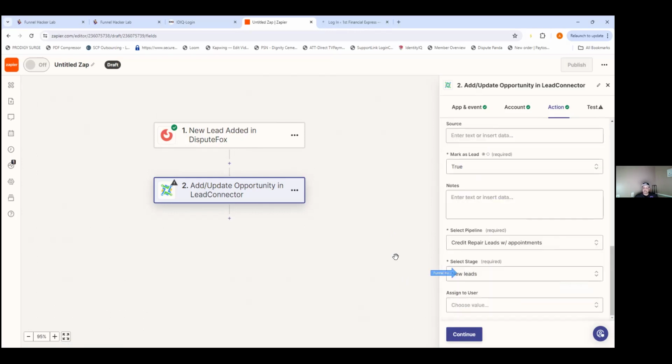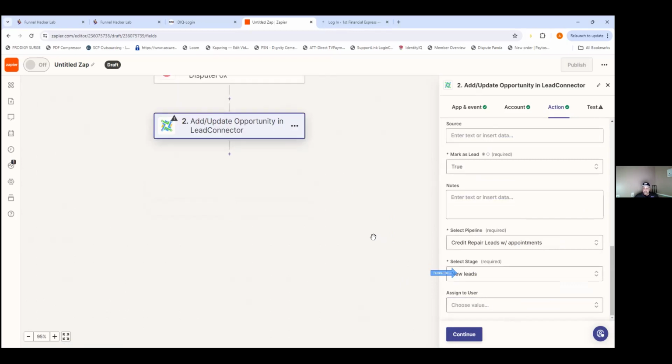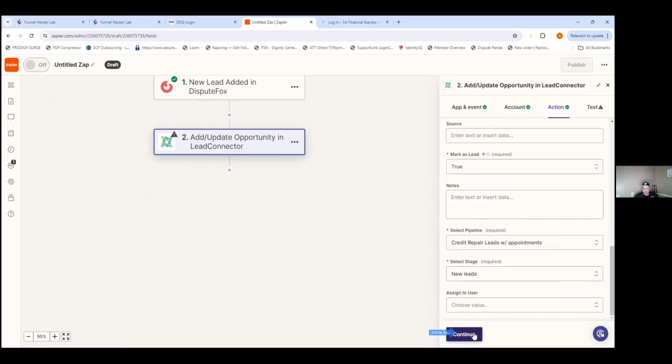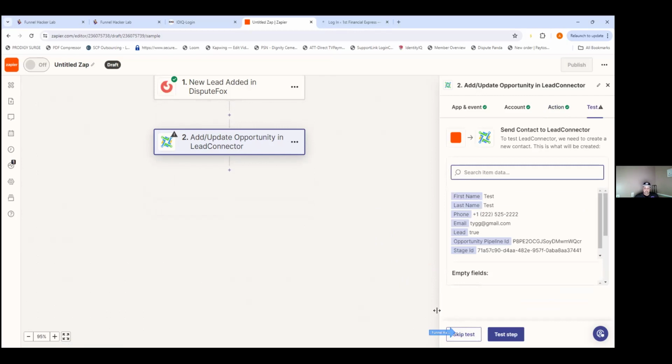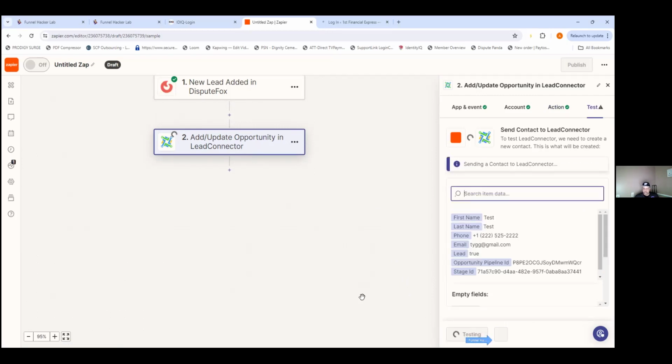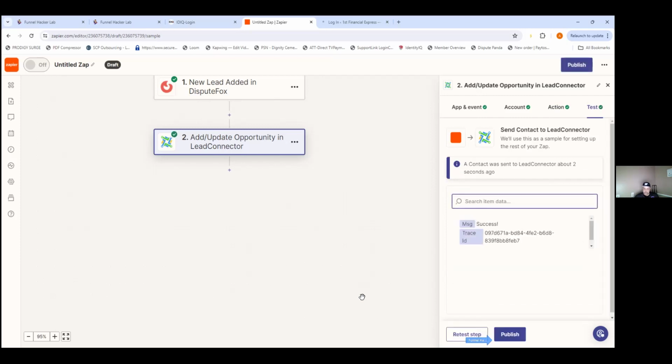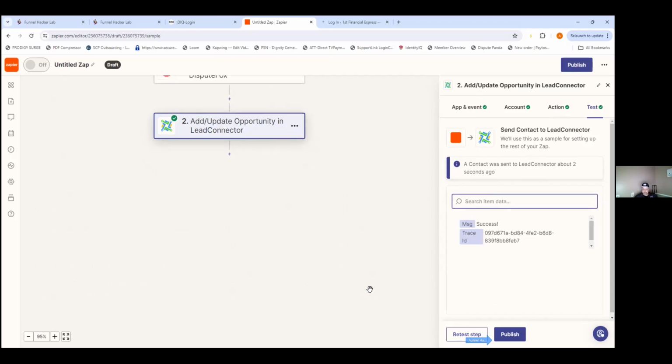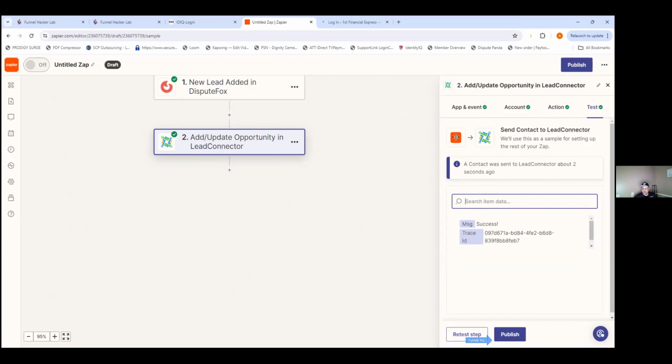All right, scroll down a bit. I think that's about it. Press continue here. Press test step. All right, press publish.